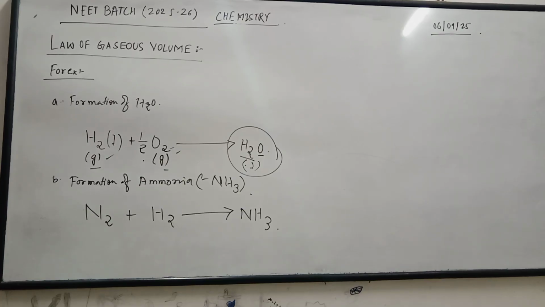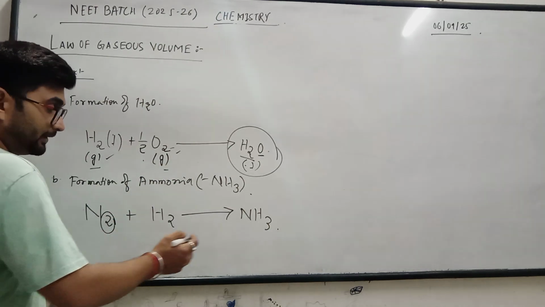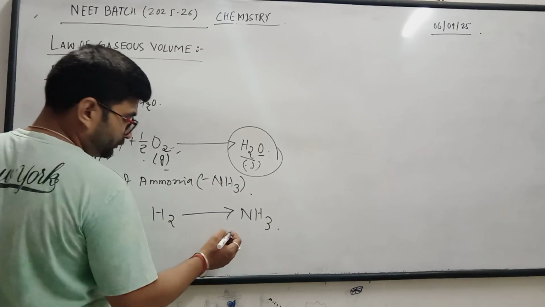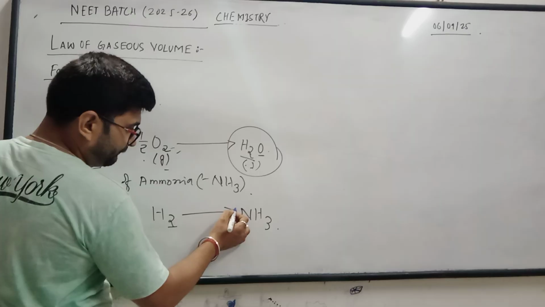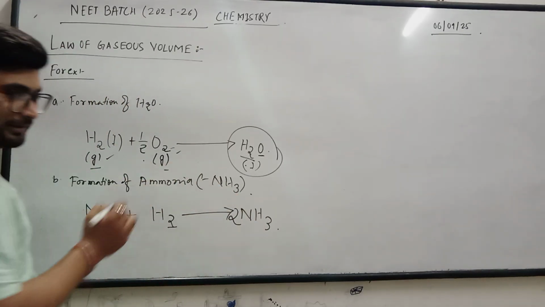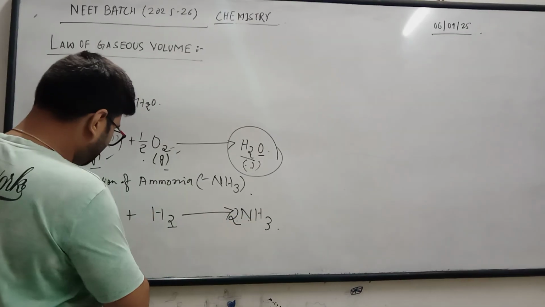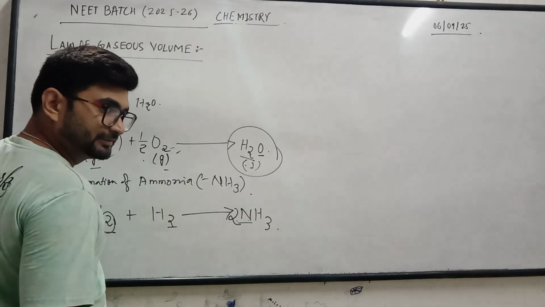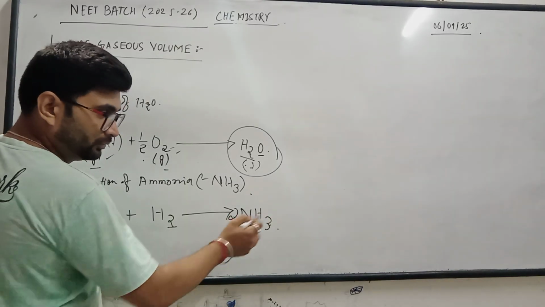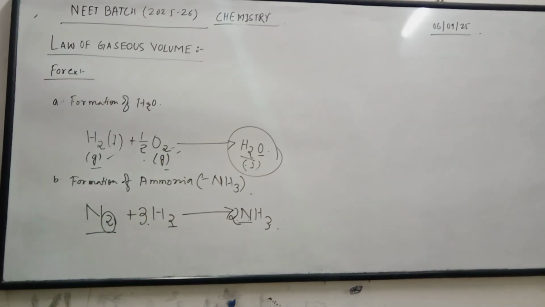So here I can do something. Since here it contains also 2, but here it is 1. So here it is again into. So what I do, I give it 2 here in order to balance nitrogen. So if I write 2 here, 2 and it is clear, but it becomes 6. 3 into 2, 6. So what we do, we write here is 3.